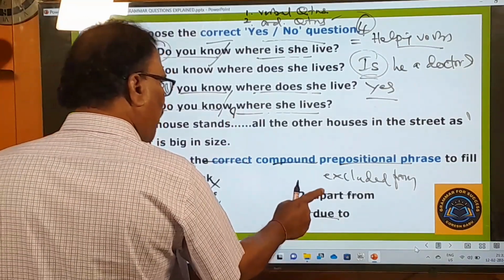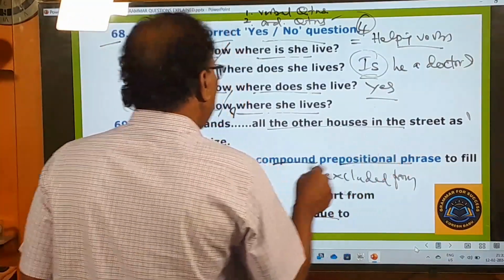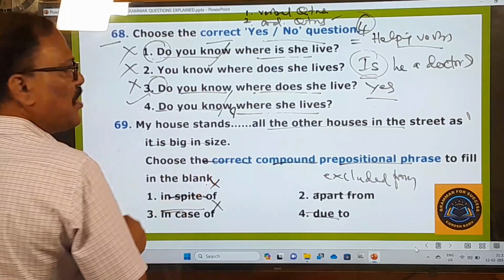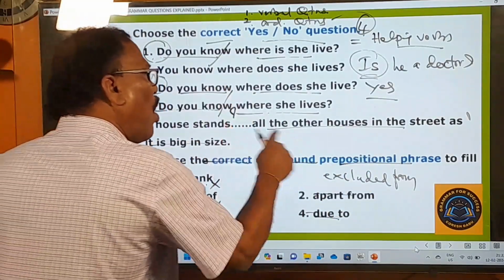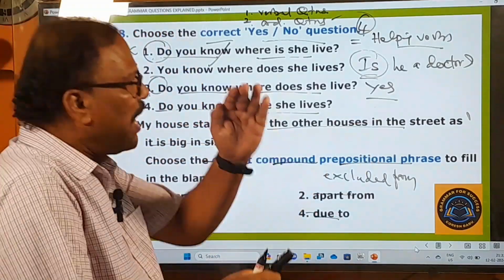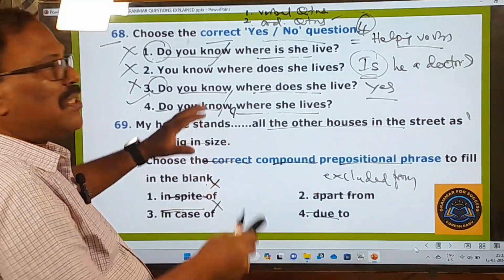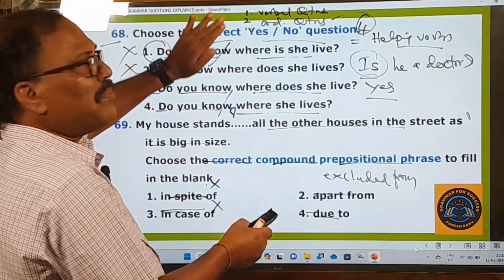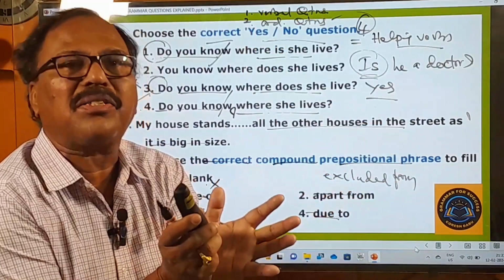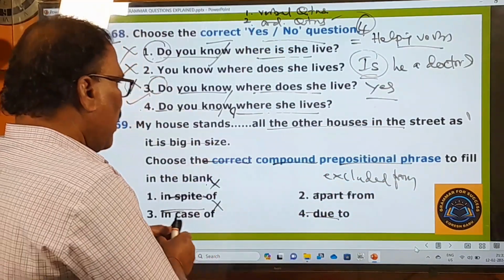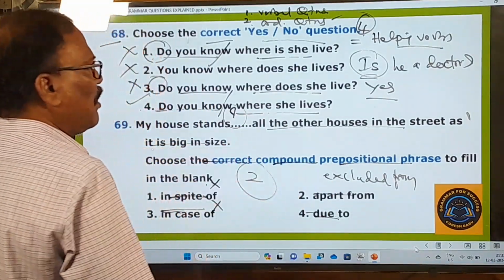And let us try this. Apart from is there. My house stands apart from all other houses in the street as it is big in size. Apart from is excluded. My house stands excluded from all other houses in the street. That means because this is a very big house, it is separated, excluded from all other houses. All other houses are smaller in size. That's why it is. So here apart from will fit in this blank. Okay, so your answer is going to be number 2.